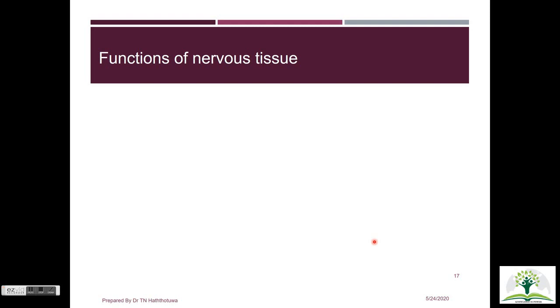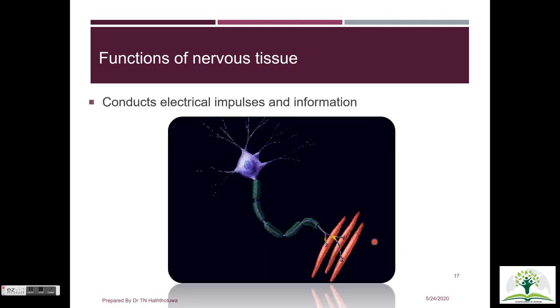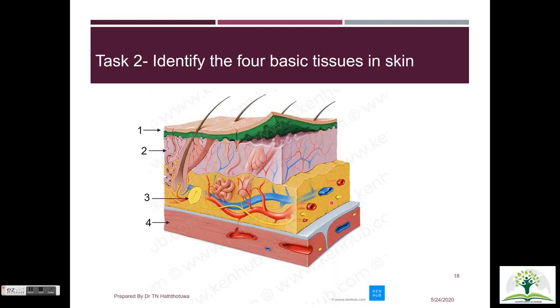The next tissue that we are going to discuss is nervous tissue, and it is specialized to carry information or instruction from one cell to another. There are 2 types of cells in nerve tissue: nerve cells or neurons, and supporting cells called neuroglia. Neurons transmit information in the form of electrical impulses. Neuroglia isolate and protect the neurons while forming a supporting network. Now you can pause the video again and try to identify the 4 basic tissues in the skin section.